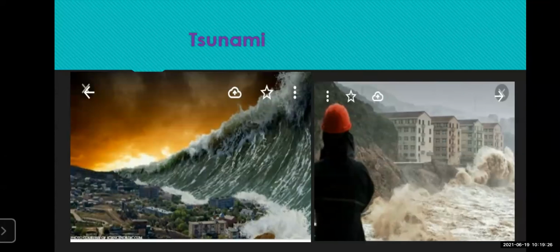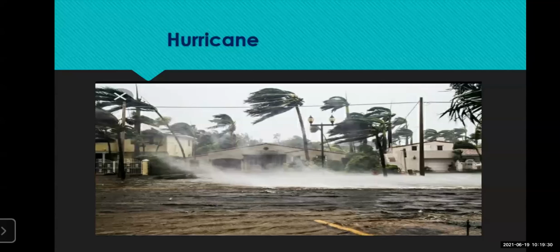Now let's move to another type of natural disaster. You can see here on the screen, it's a condition of hurricane. What is this hurricane? A hurricane can also be called a cyclone. Remember, students, how many terms are there for this in English?